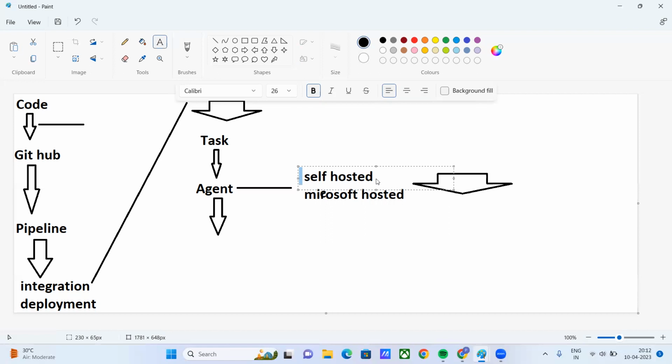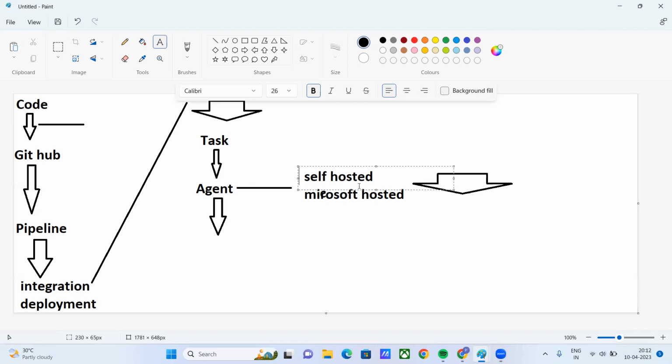If you are working on self-hosted, you are a champ actually. At least you need 5 years of experience to work in self-hosted, as there are a lot of insider things inside. Majorly people are using Microsoft hosted. There are so many differences here, but I'm not going deeper, as the deeper I go, the more confused you will be. So just understand that if the customer has a complex requirement which is not covered by Microsoft hosted, then we go for self-hosted. That's the basic difference. That's why we take Microsoft hosted, and that's why we take self-hosted.